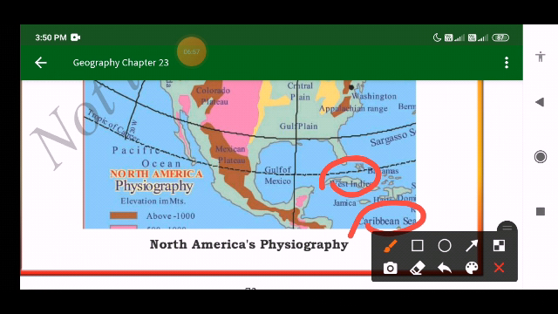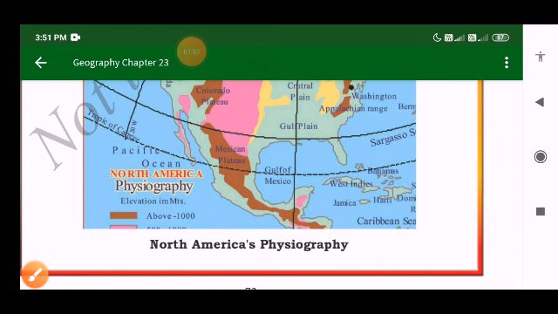West Indies and Cuba are found in the Caribbean Sea, right? What do you mean by the places that are found in the sea? They are called islands. A piece of land that is surrounded by water from all the sides is called an island. And here in the Caribbean Sea, we have West Indies and Cuba as the islands. Newly found lands are to the east of Canada.